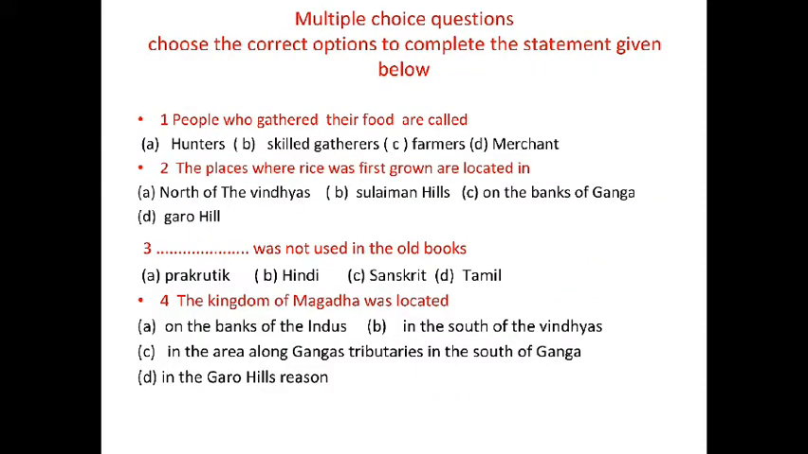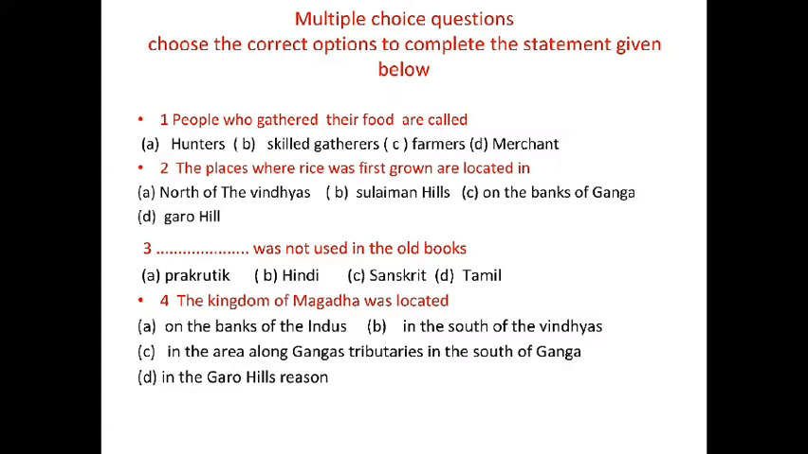So students, your textbook question-answer is now over and the activity-based questions start. Now I am asking you the questions, then you think and try to give the answer. And after a moment I will tell you the right answers. So multiple choice questions start, and the first question is, people who gather their food are called, and the options